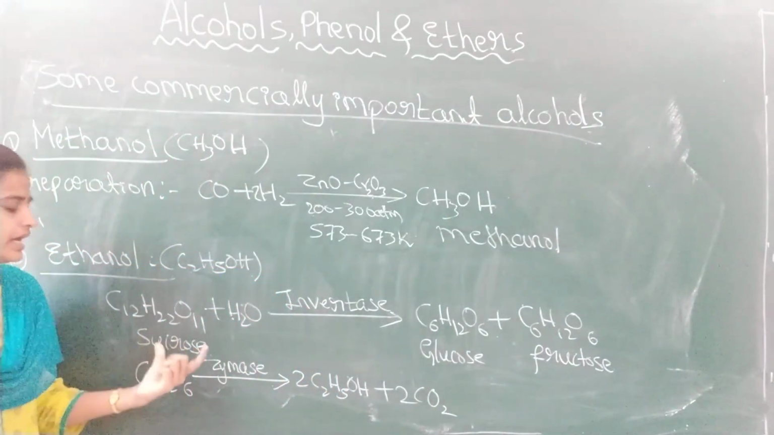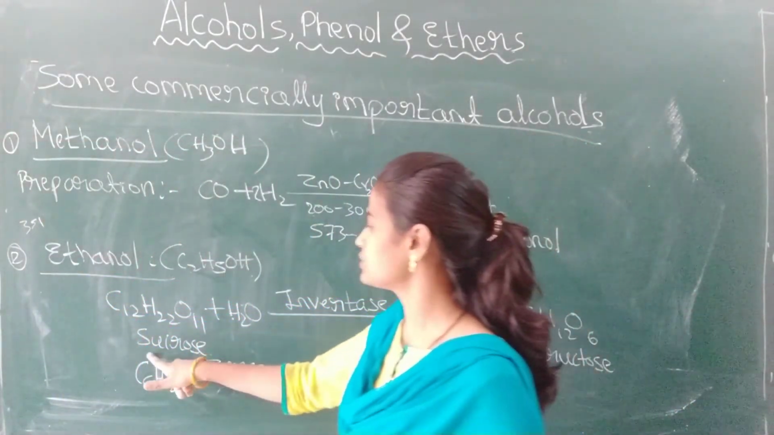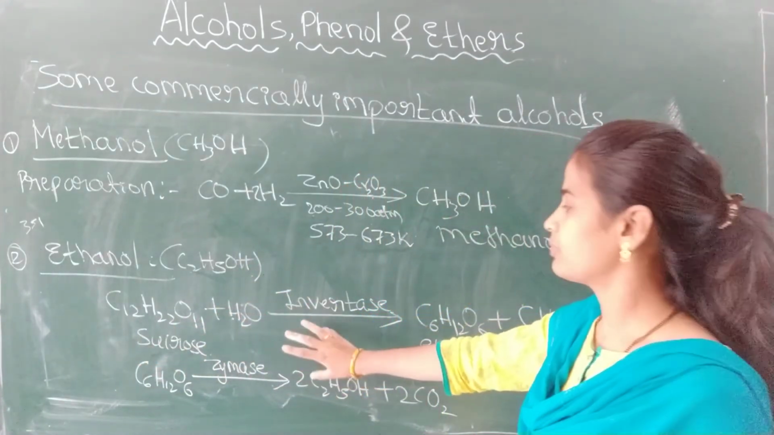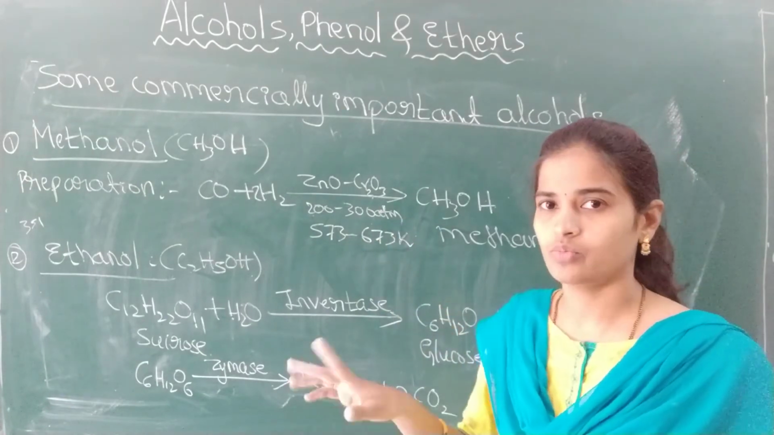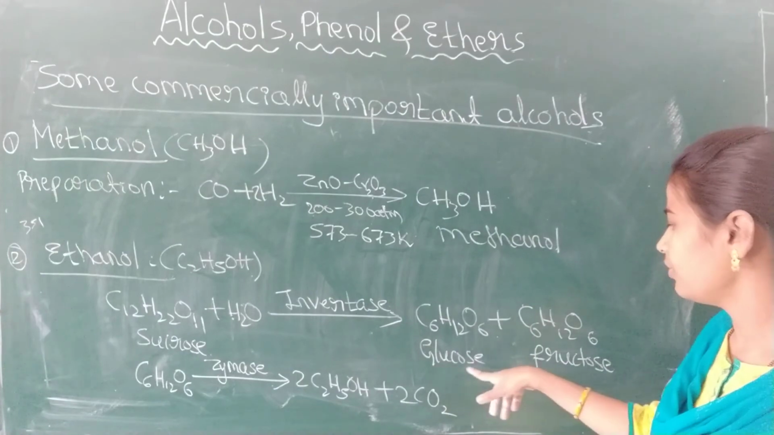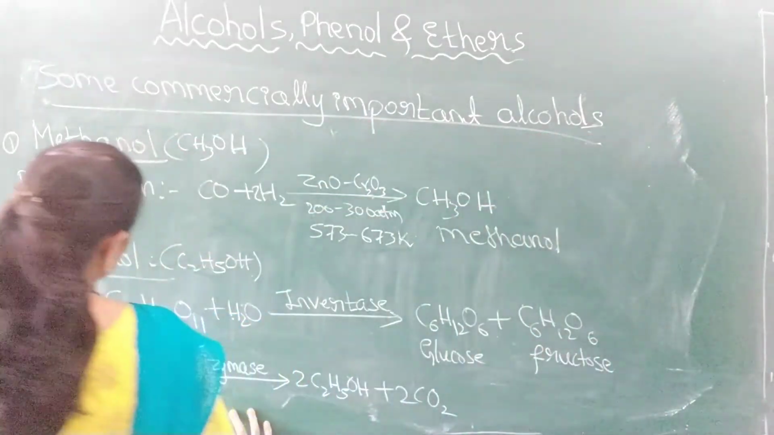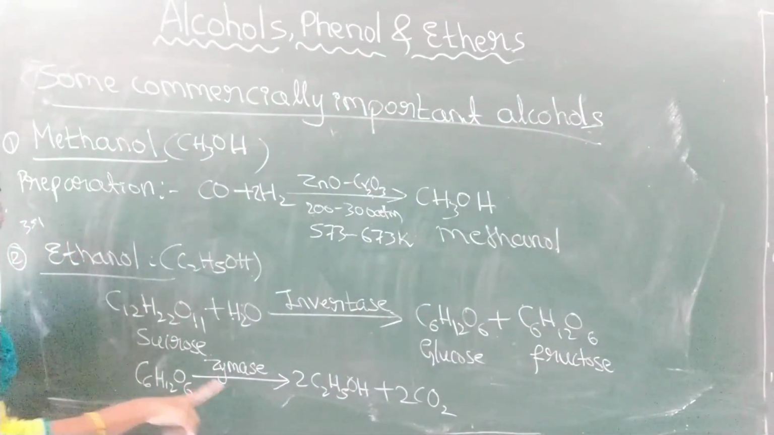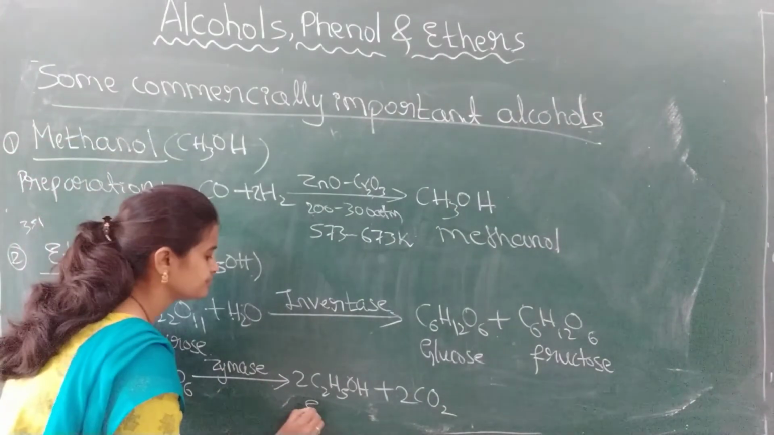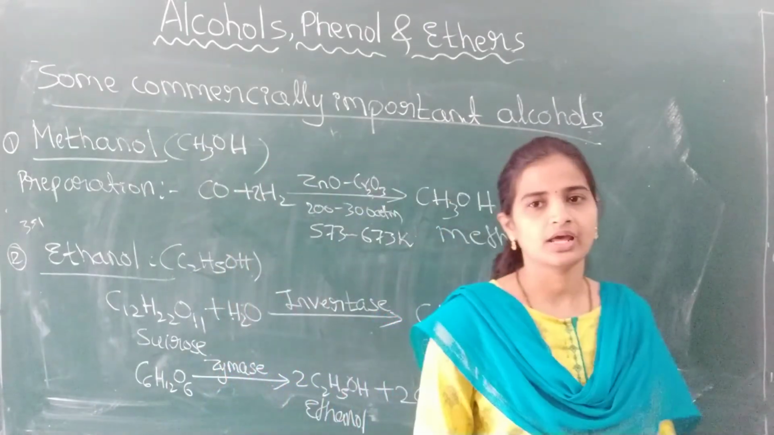How is it prepared? It is prepared by the fermentation of cane sugar. Cane sugar is nothing but sucrose, C12H22O11. When it undergoes fermentation in the presence of yeast, which contains the invertase enzyme, it forms glucose plus fructose. When these undergo further fermentation in the presence of yeast, which has the zymase enzyme, they form ethanol. This is about the preparation of methanol and ethanol.